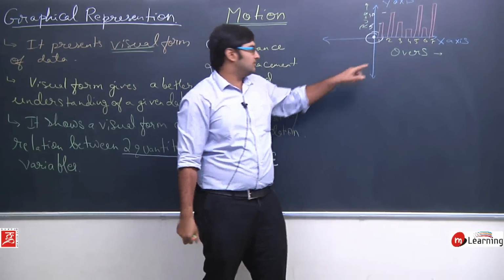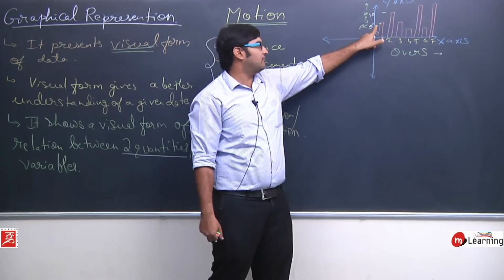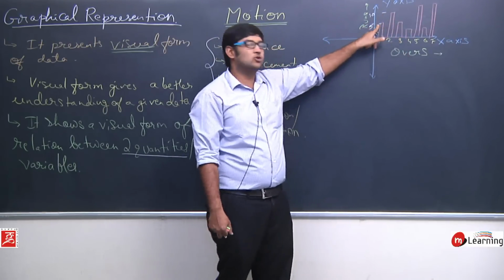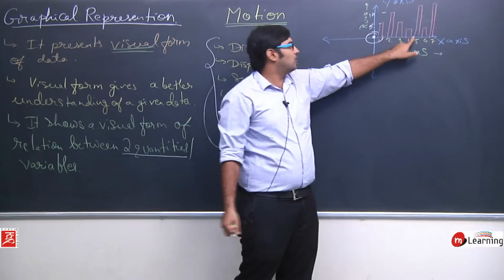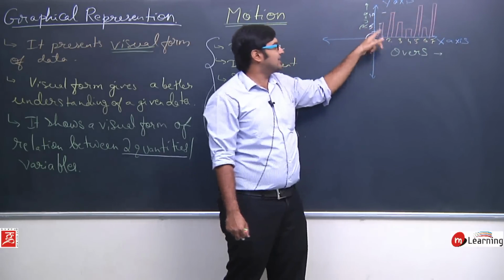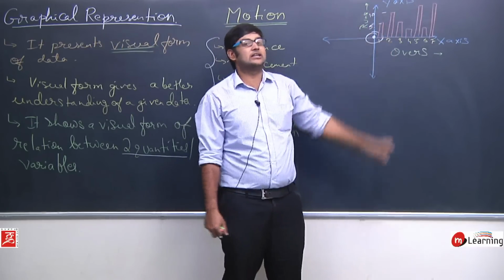So what we can visualize from it is that in the first over the team scored 5 runs, in the second over 10 runs, then in the third over again 5 runs, in the fourth over, let's say, 3 runs, in the fifth over 12 runs, the sixth over again 3 runs, and the seventh over 13 runs.